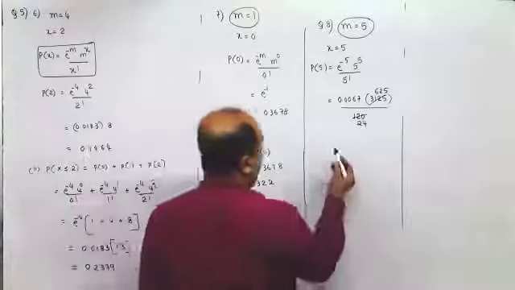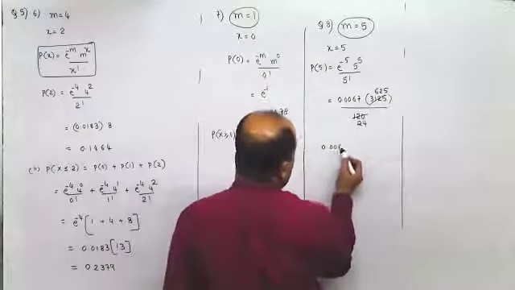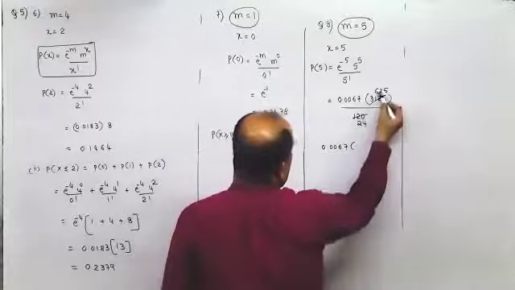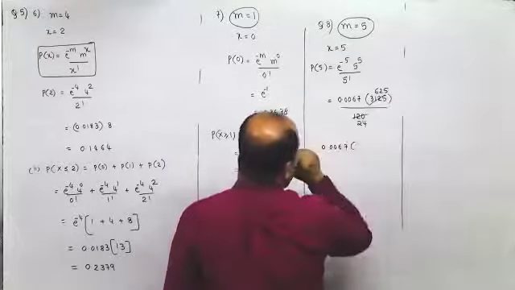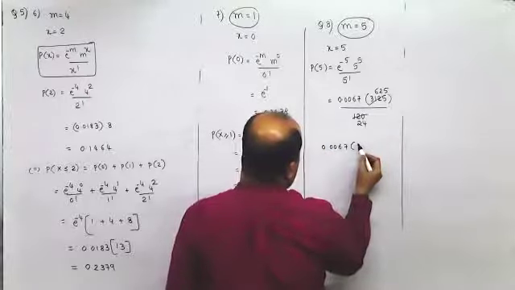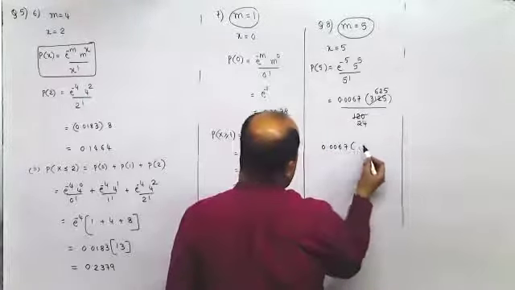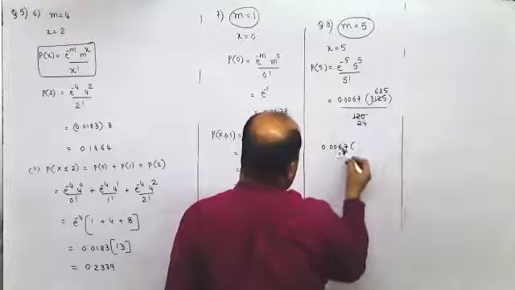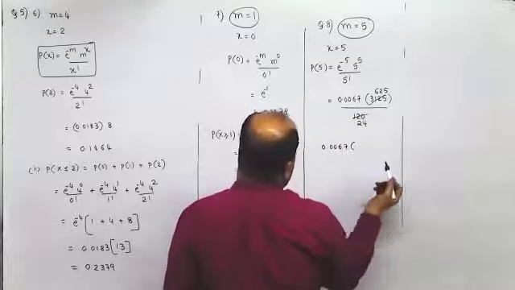Now, what you can do over here is you can write this as 0.0067. If I multiply with 8, it becomes 5000. If I multiply with 16 and divide with 16, it becomes 10,000.